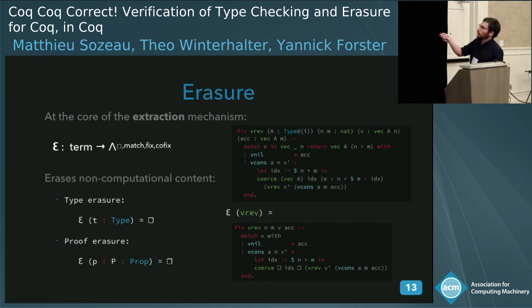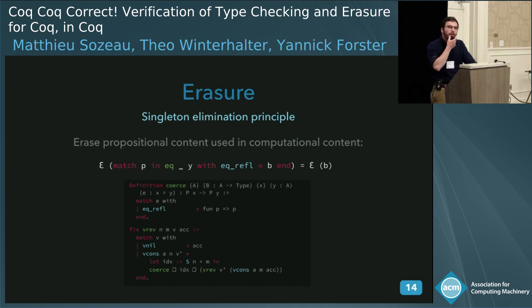If you run it on the example from the beginning of reversal on vectors, you will lose all the type information, and you will lose the proof that was used in coercing the type of the vector around, because you don't care about this in OCaml. What makes the verification of this tricky is that in Coq you can escape propositional contents to type contents under the singleton elimination principle, and that makes the whole proof involved. Otherwise it would be a pretty easy simulation proof.